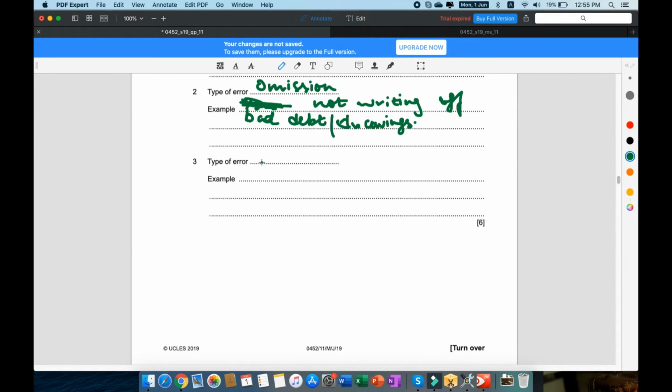And the third error is going to be error of principle, which says that you made an error while recording a transaction, but within the same class of anything you were trying to record. For example, you received interest, right? So that actually has to be credited to interest receivable, and you accidentally credited interest payable.